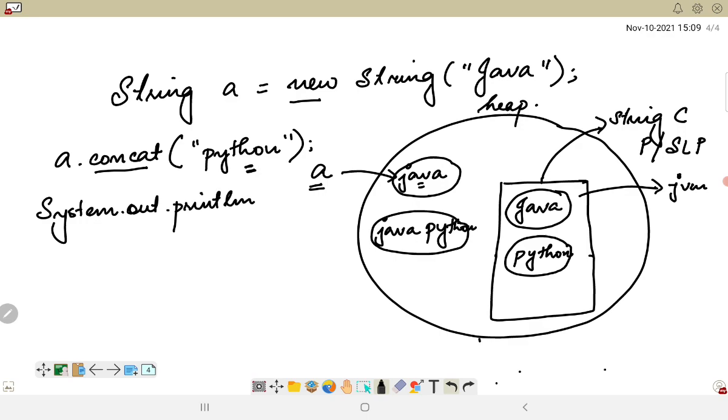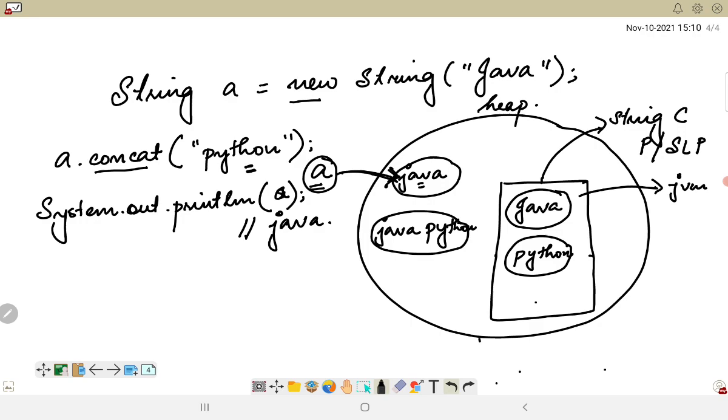So if I'm trying to print A, this will now give me the value as only Java. Now why is this giving me only Java? Because the reference variable A is still pointing to the previous object. The reference variable is not getting changed here. Suppose this reference variable is still pointing to the previous object which has been created.